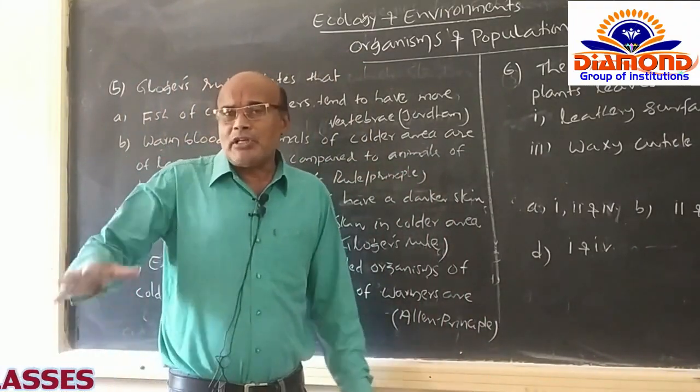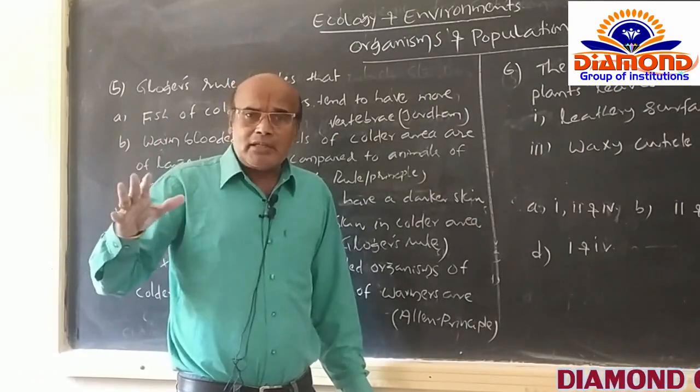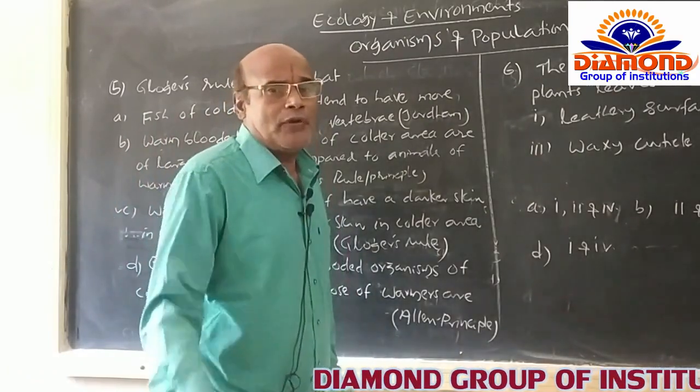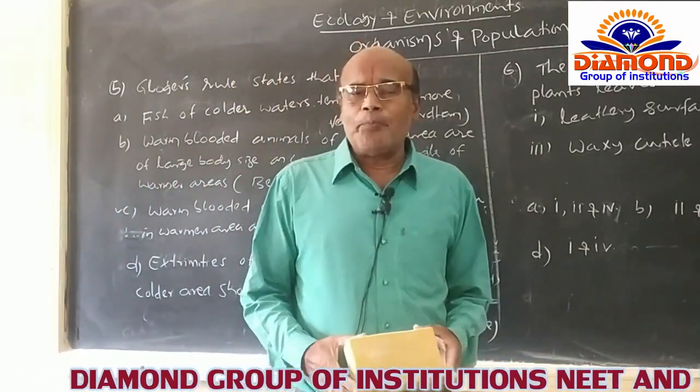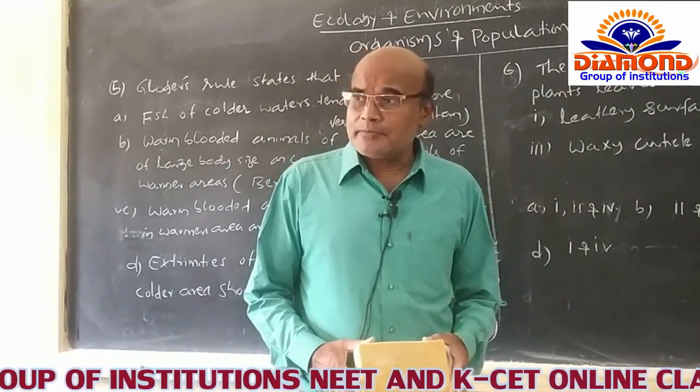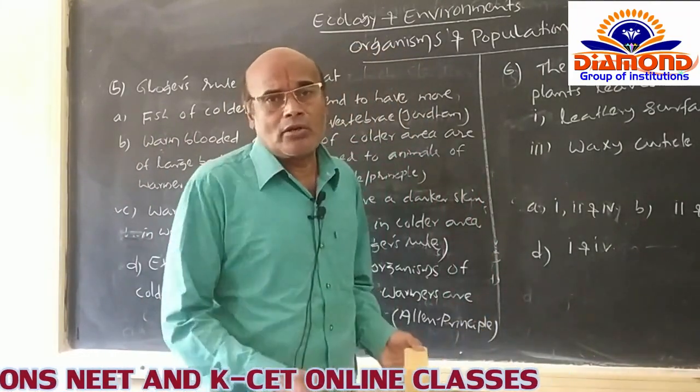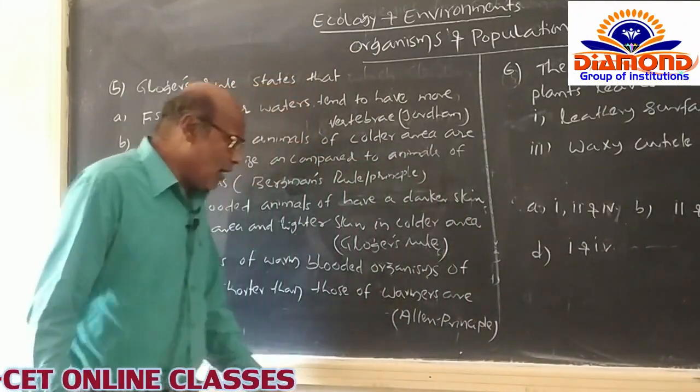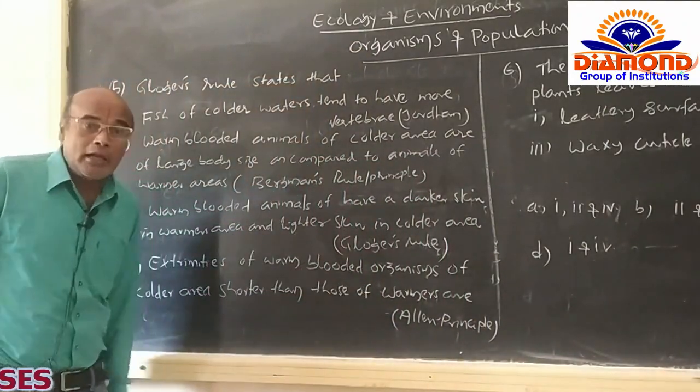So this scientist correlated the effect of temperature on the size of extremities like legs, tail and ears. That is named Allen's rule or Allen's principle.